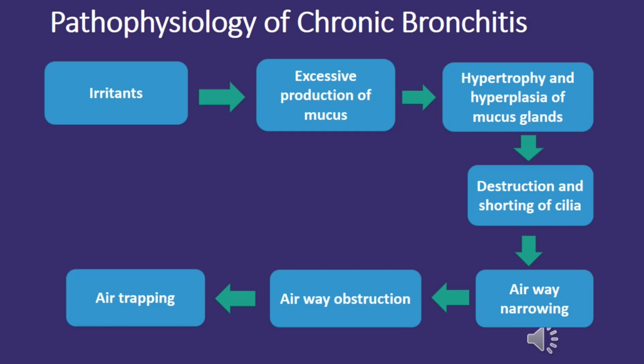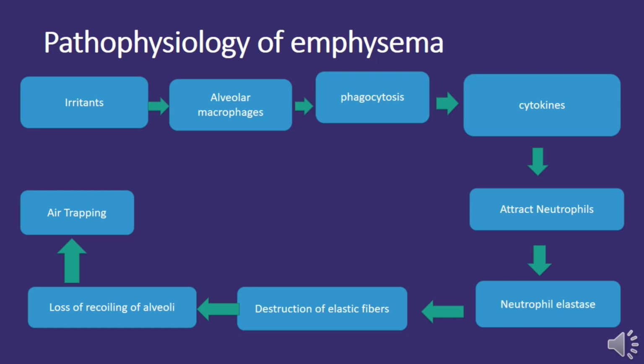With prolonged exposure to irritants, the delicate cilia lining the bronchial walls can be damaged. The cilia, responsible for moving mucus out of the airways, become shortened and lose their effectiveness. The cumulative effect of excessive mucus and compromised cilia leads to narrowing and obstruction of the airways. This narrowing results in increased resistance to airflow and difficulty in breathing. Air trapping.